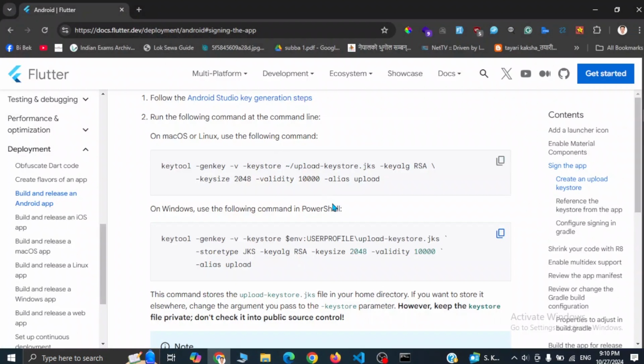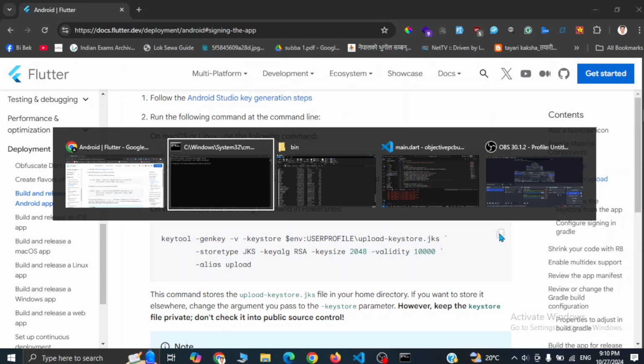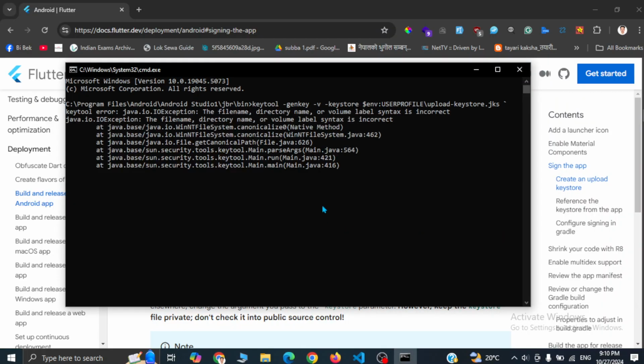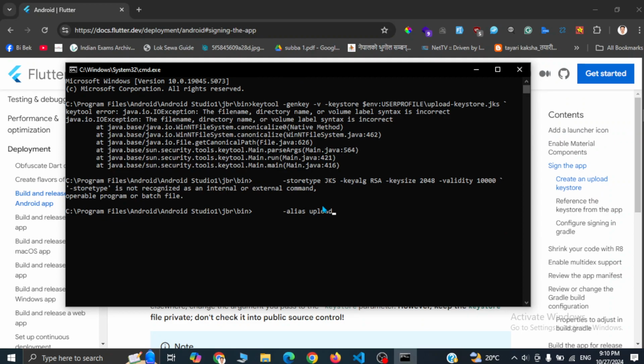Now you have to go back to the browser and copy the command. Just make sure that you add this in the same line. I will try pasting it. When you paste like this, one line will be skipped, so it is showing this error, and at last we have this remaining. So I will copy these lines one by one.